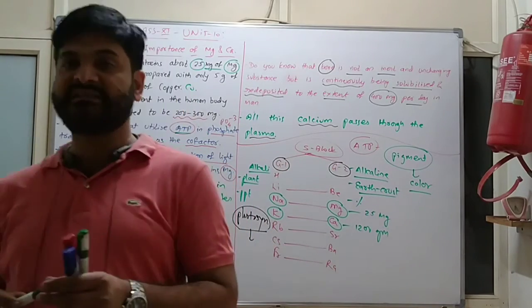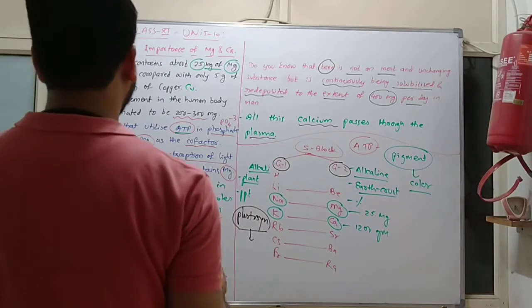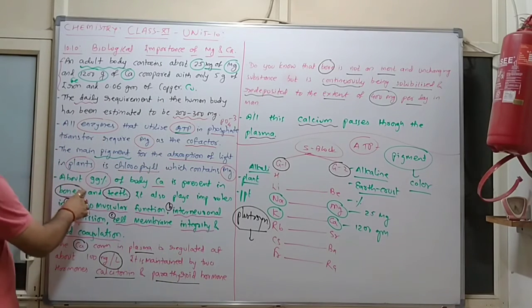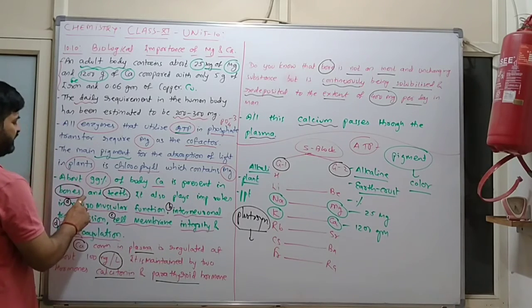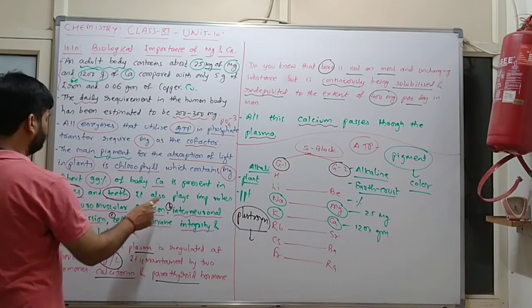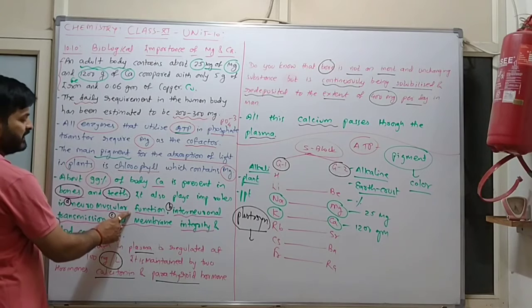Whatever amount of calcium we have discussed here passes through plasma. Clear? Again I am repeating, you have to remember this most important thing: about 99% of the body calcium is present in bone as well as teeth, and it also plays an important role. Which type of role? First, neuromuscular function.